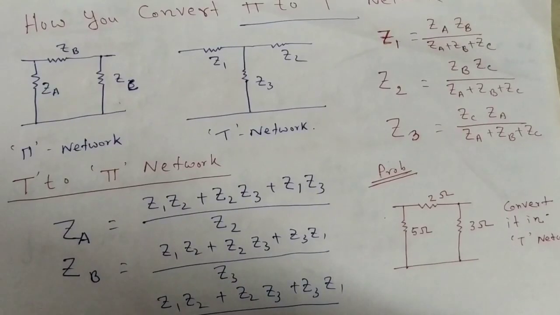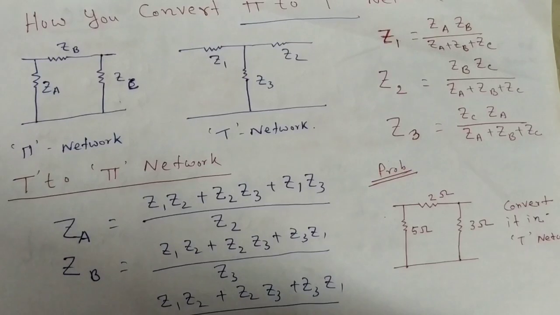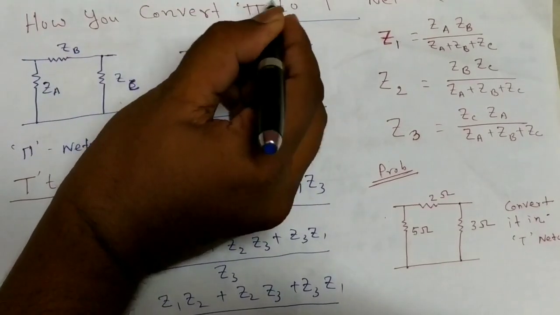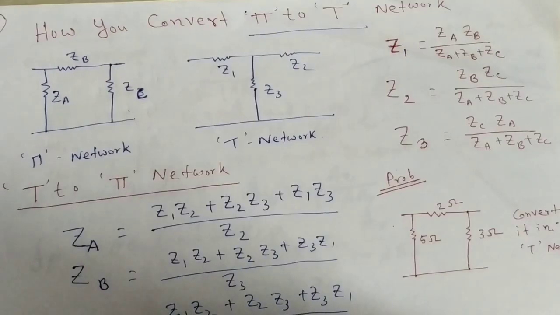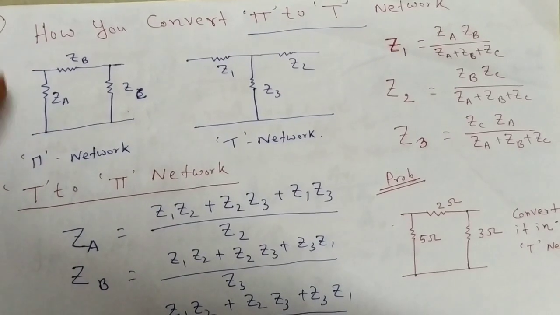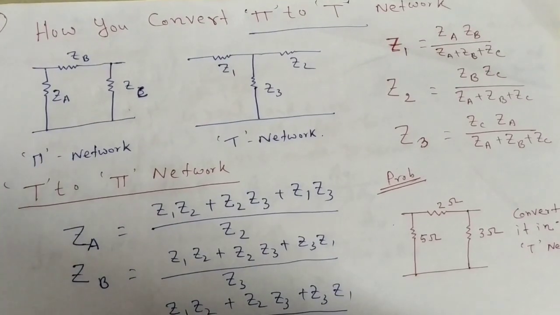Now we discuss another important topic: how we convert a pi network to a T network. I think this is one of the important topics from which you can get one question, and you can solve this portion very easily if you remember these tricks.